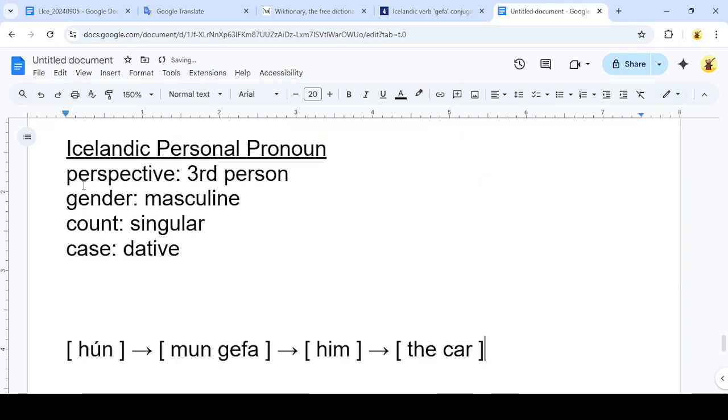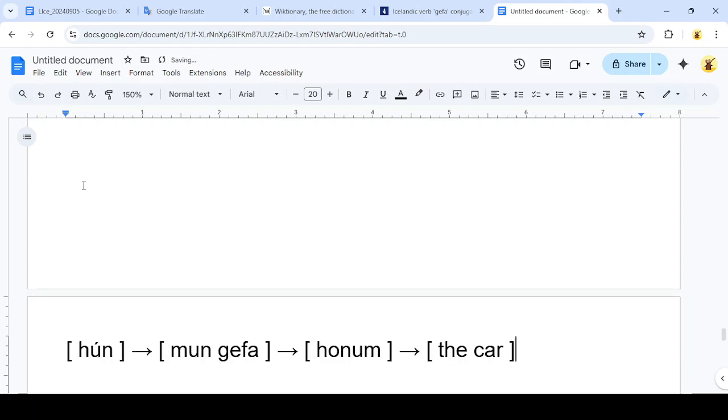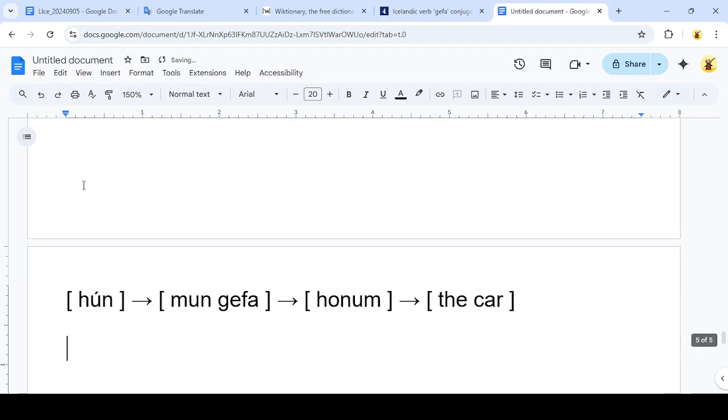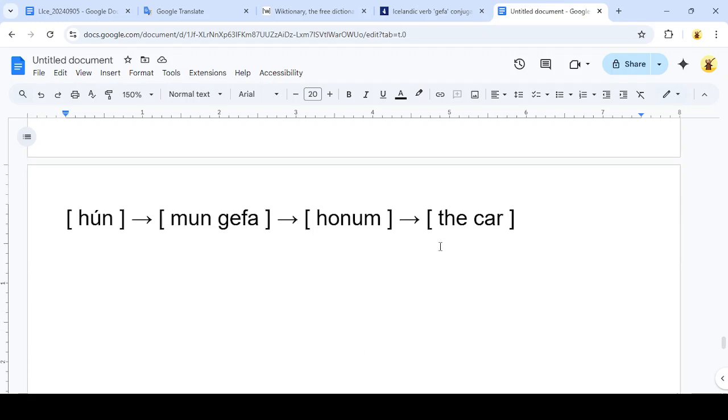So I'm going to copy our working translation, and I will replace him with honum. Okay, so we're slowly making our translation here. We've only got one component left. We've got the direct object, the car. So this component actually has 2 words in English, right? We've got the and car.